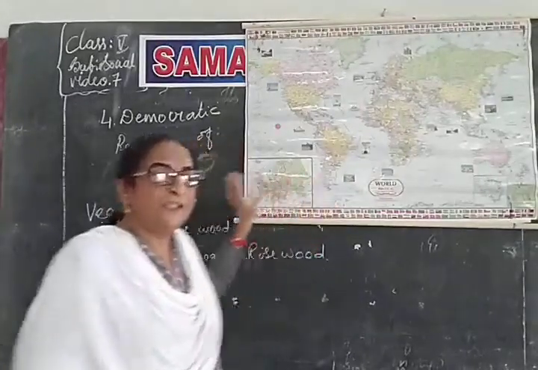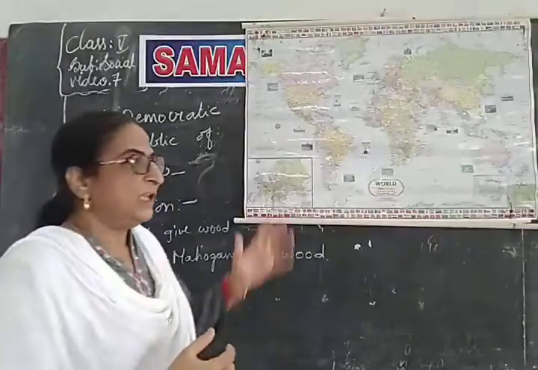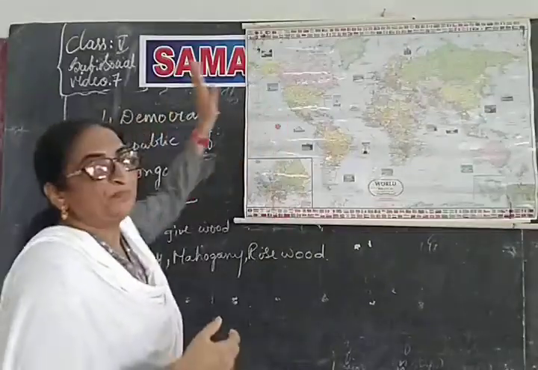I told you the vegetation formed there is very dense. The trees are very close to one another. They are tall trees and they form a canopy.